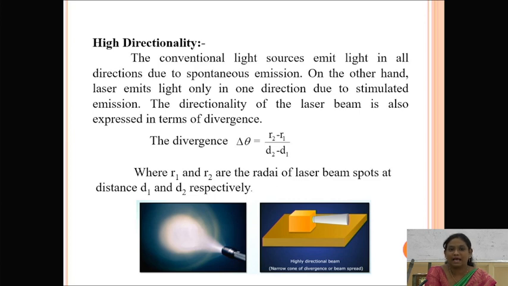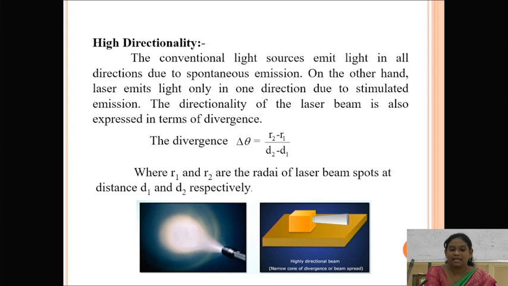But on the other hand, the laser light source moves only in one direction on the basis of stimulated emission. So directionality is one of the characteristics of lasers, because the laser has only one direction. Here we can see the diagram of the laser light source as well as the diagram of conventional light sources. In conventional sources the light rays move in all directions, but laser light rays move only in one direction.